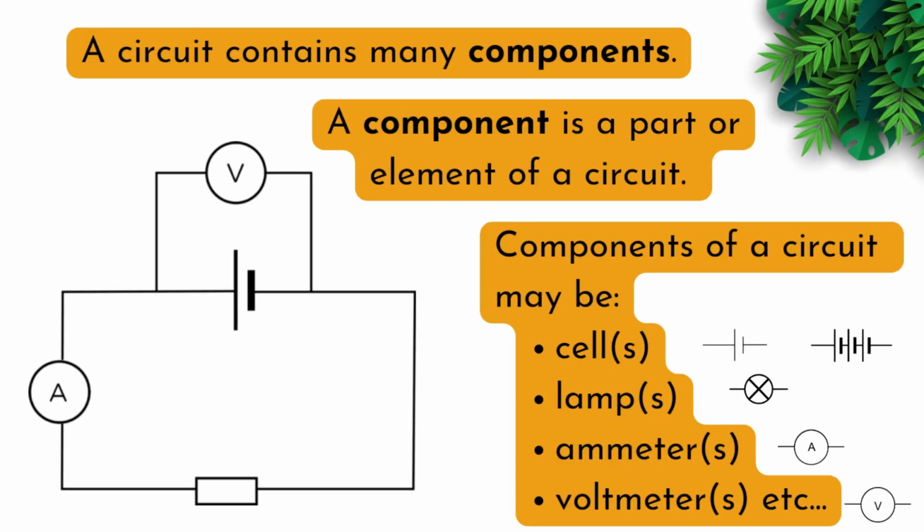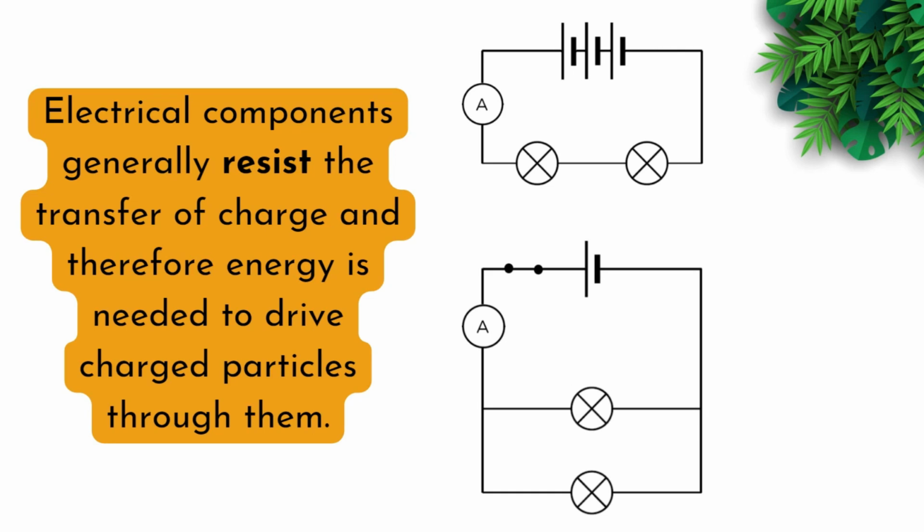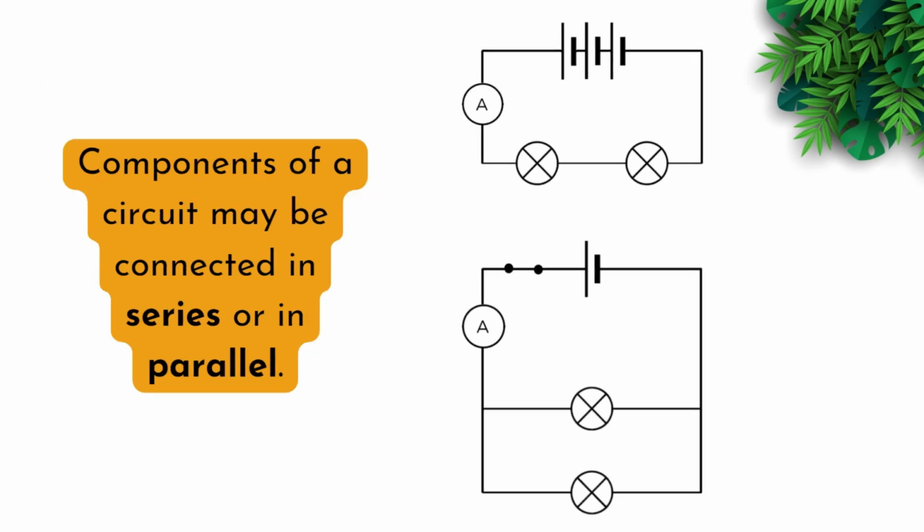A circuit contains many components. A component is a part or element of a circuit. Components of a circuit may be a cell, a lamp, an ammeter or voltmeter, etc. Electrical components generally resist the transfer of charge, and therefore energy is needed to drive charged particles through them. Components of a circuit may be connected in series or in parallel.